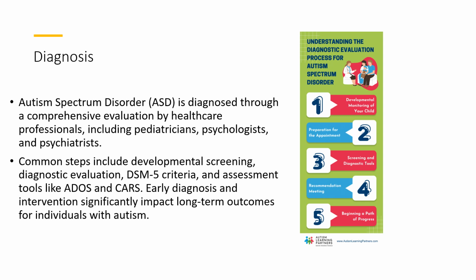The diagnostic criteria for autism are outlined in the Diagnostic and Statistical Manual of Mental Disorders. To receive a diagnosis of autism, an individual must meet the criteria outlined in the DSM-5, which include persistent deficits in social communication and social interaction, as well as restricted and repetitive patterns of behavior, interests, or activities.